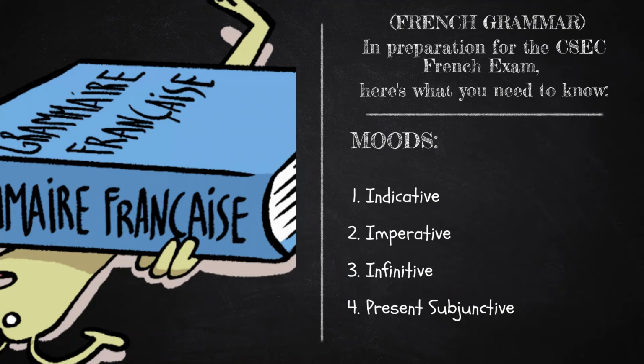While the imperative is used to give commands, make requests. Come here, do your homework, things like that. Viens ici, come here. Fais tes devoirs, do your homework, right?